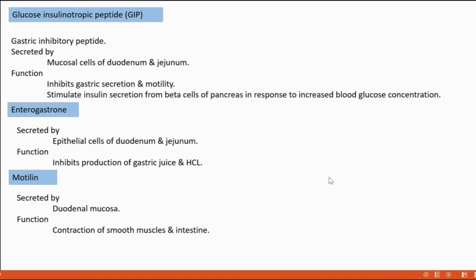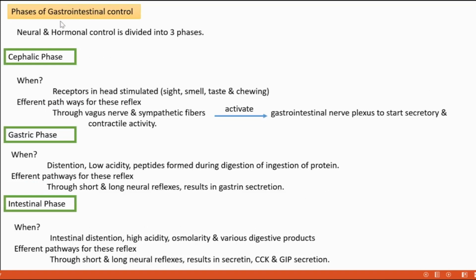Okay. Next, some phases. The neural and hormonal control of the gastrointestinal tract can be divided into three phases.